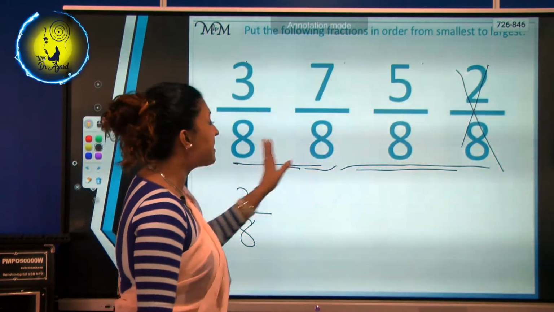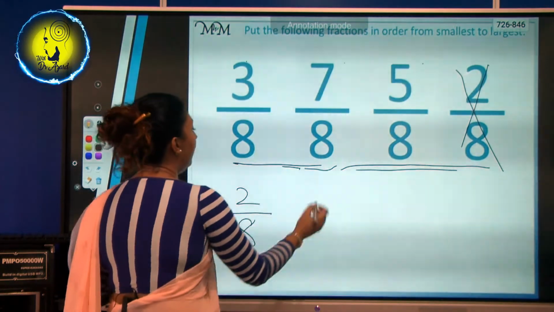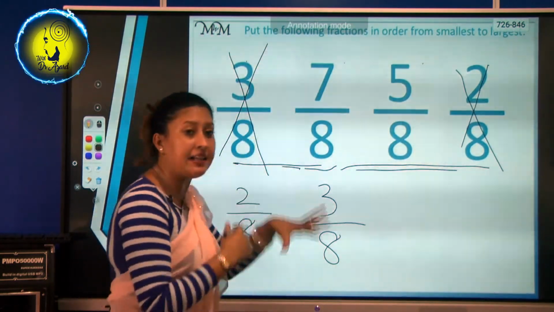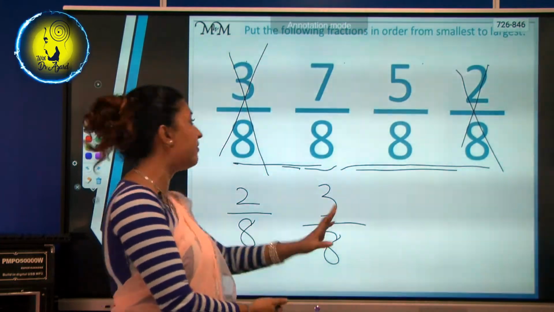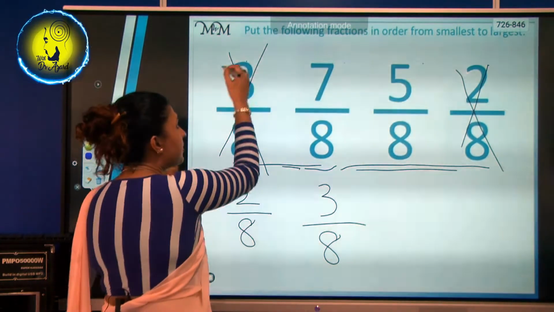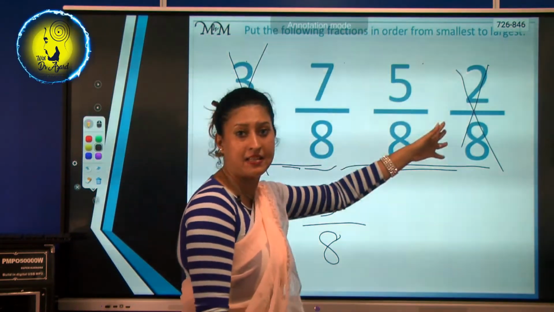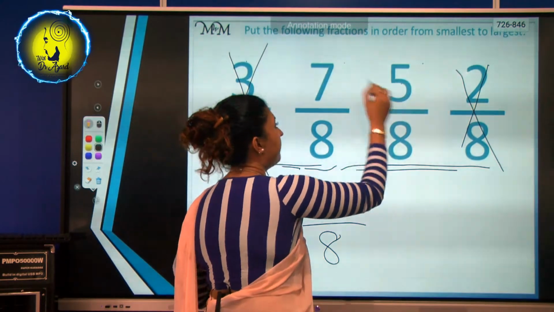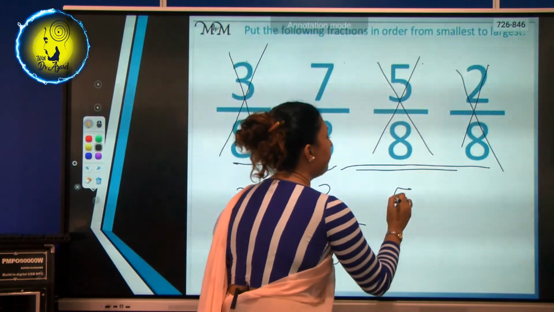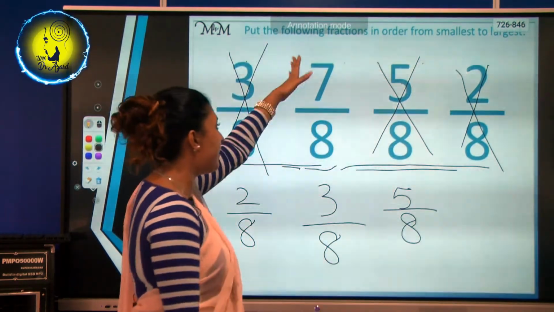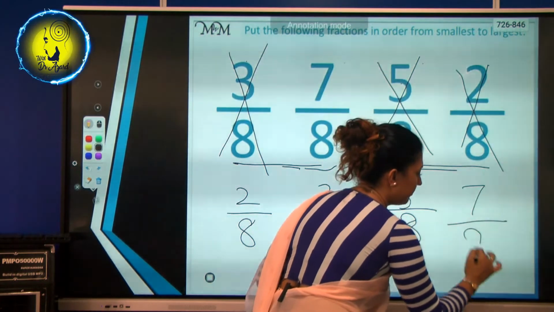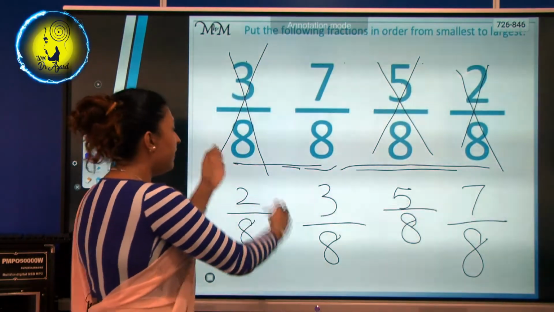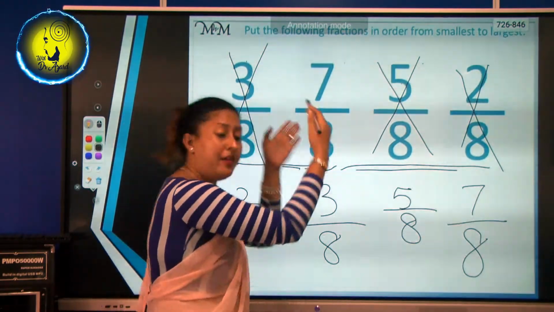From these 3, what is the smallest? Number 3. So, it's 3 8ths. We have done this also. So we can cut it. It's easy for you all to analyze the balance of what you have. Otherwise you will repeat it again. So slowly cut it down so you know what is the rest. From these 2, what is the least? What is the smallest number? You know it's 5. So it's 5 8ths. What is the balance? 7 8ths. Right. Now see, denominators are the same. We only compare the numerators. This is how you arrange it from the smaller number to the bigger number.